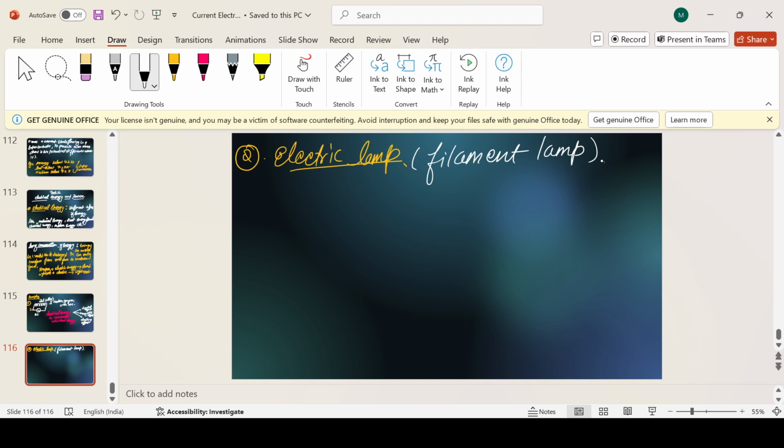The filament is made up of some element. What is the name of this element? Lamp means electric bulb. Tungsten, yes. In the filament lamp, tungsten wire is used. So now what happens when this tungsten wire gets heated up?